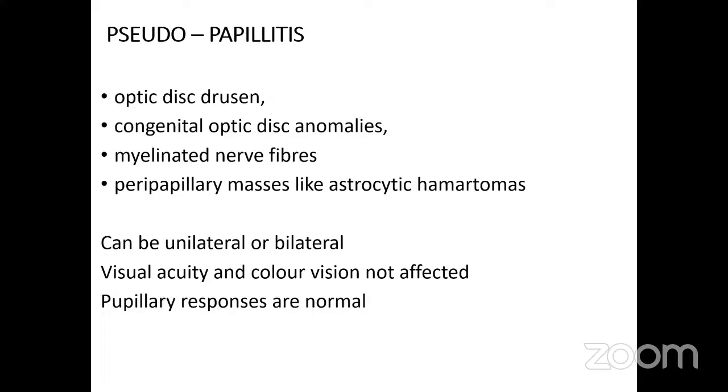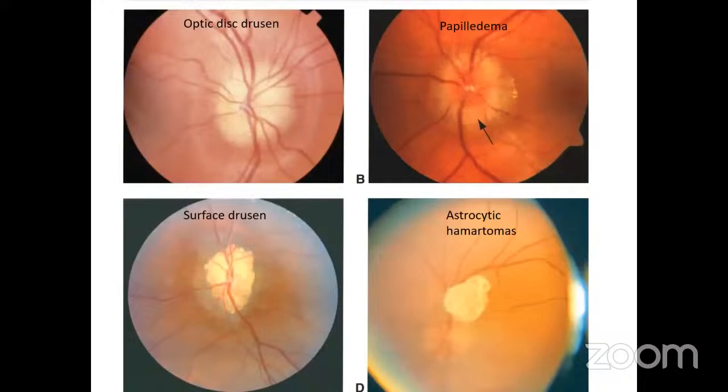Coming to the second differential, that is pseudopapillitis. It is generally seen in optic disc drusen, congenital optic disc anomalies, myelinated nerve fibers, or peripapillary masses like astrocytic hamartomas. It can be unilateral or bilateral. However, the visual acuity, color vision, and pupillary responses are not affected.